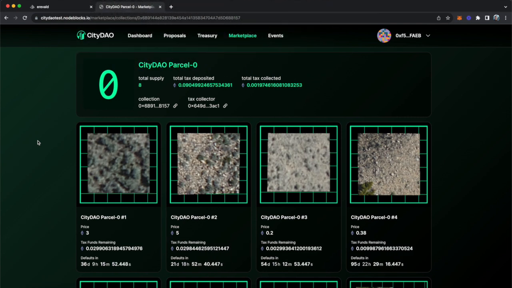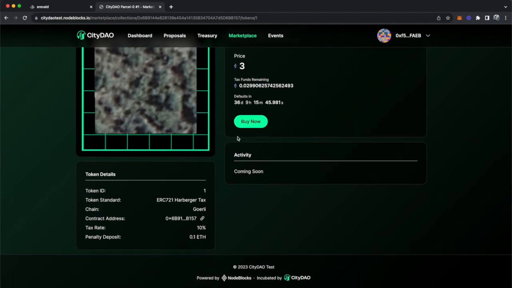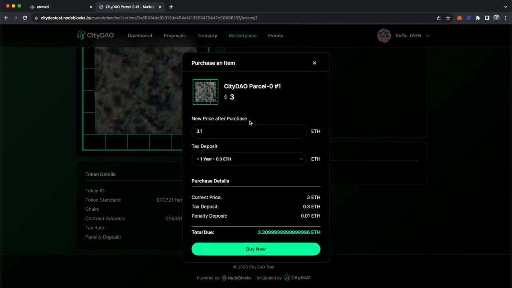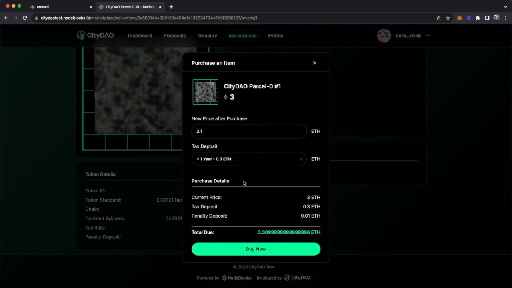Let's also assume that the Parcel 0 community has a 10% annual tax rate. This means that for each year a person owns one of the Parcel 0 NFTs, the owner needs to pay a 10% tax on whatever the current list price is. Next, let's also assume that if the owner of an NFT defaults on paying their taxes for the Parcel Zero NFT, then they have to pay a penalty fee similar to how late payments work in the real world. In this example, let's say the standard penalty fee for defaulting on tax payments is 0.1 Ethereum.